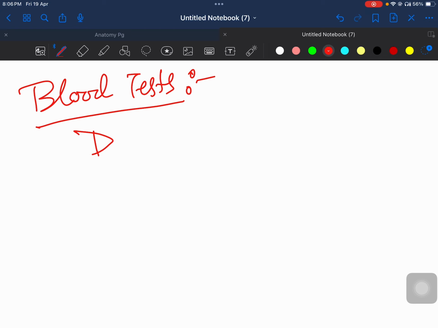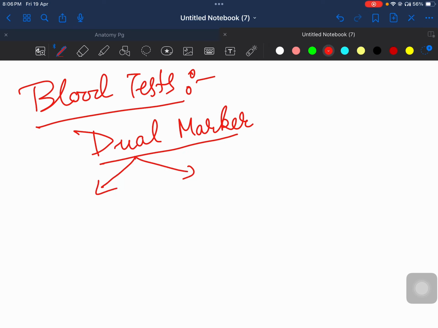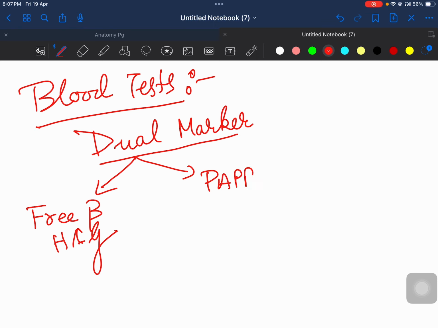Blood test को बोलते हैं dual marker. It is a dual marker which is done in the first trimester, that is 11 to 13 plus 6 weeks में. डुअल मार्कर का मतलब है you have two markers, two hormones को देखा जाता है. One is your free beta HCG, free beta human chorionic gonadotrophin, and second is your PAPP-A,